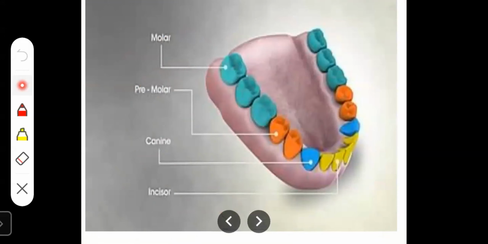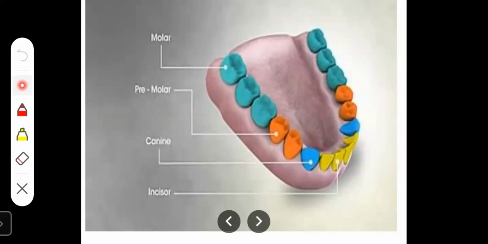Let us first see the molar teeth. The type of teeth which helps in grinding food is called molar teeth. These are the flat teeth located at the back of your mouth. They can vary in size and shape, but they are the largest teeth in the mouth.